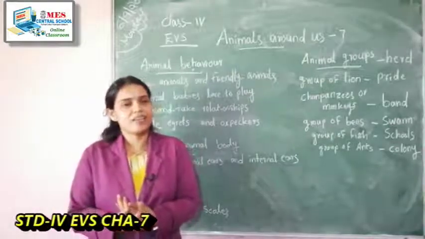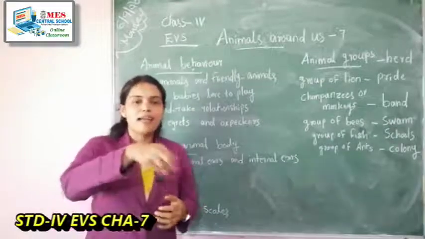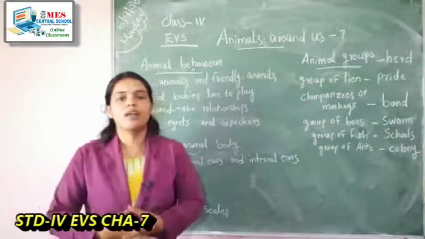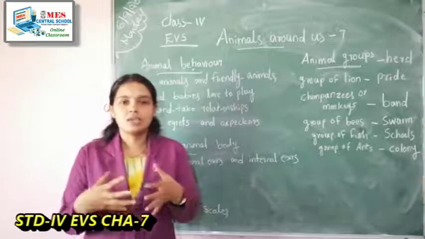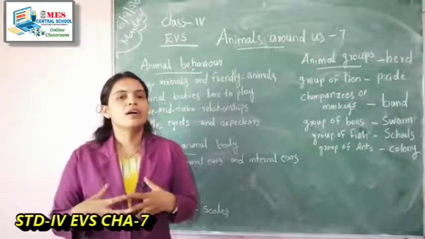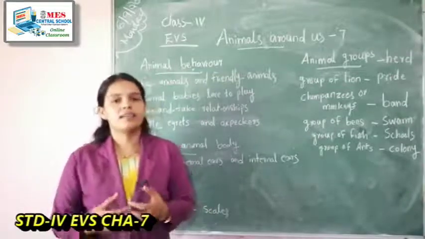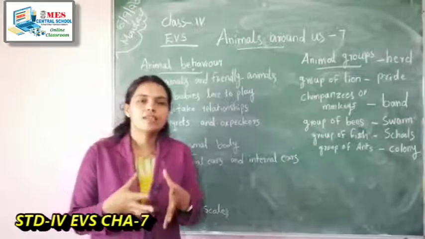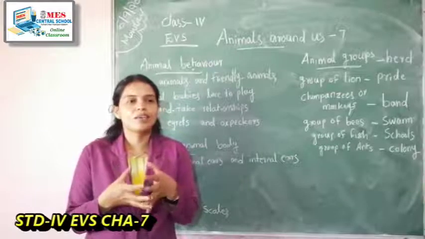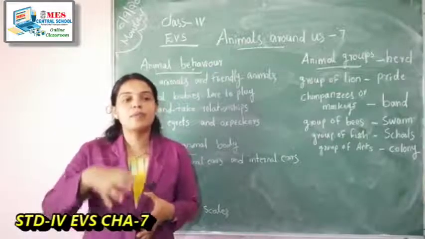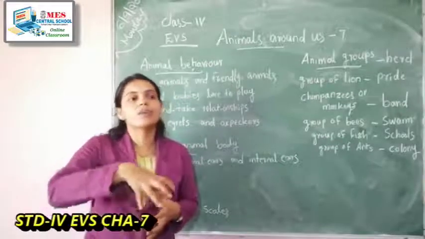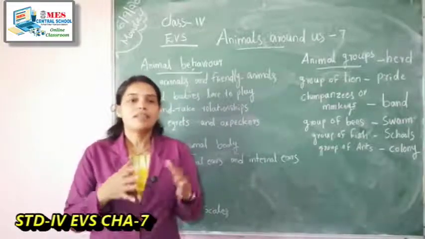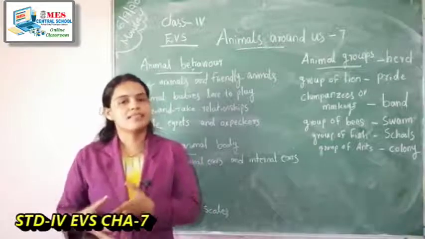For example, if you scatter some rice near your home, some birds and squirrels come to eat that rice. But some birds and squirrels are not ready to come if you are present. They are not ready to come near that food. But some are ready to come and eat.